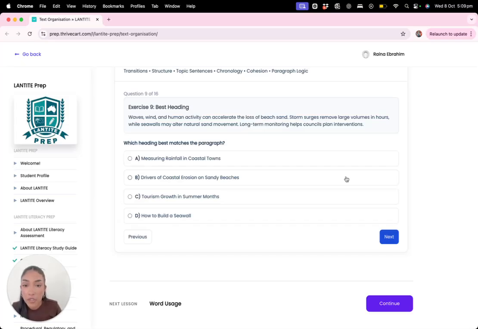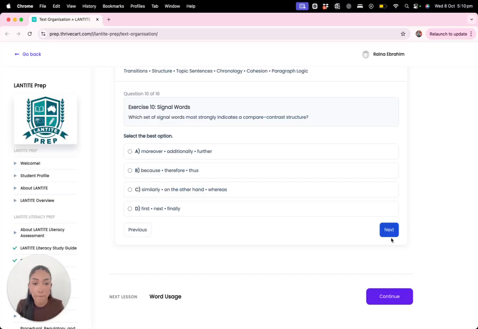Which heading best matches the paragraph? Measuring rainfall in coastal towns, drivers. I'm going to go with B. Drivers of coastal erosion on sandy beaches, because that's what it's talking about.